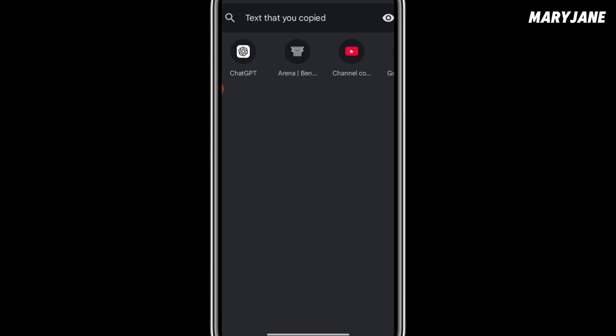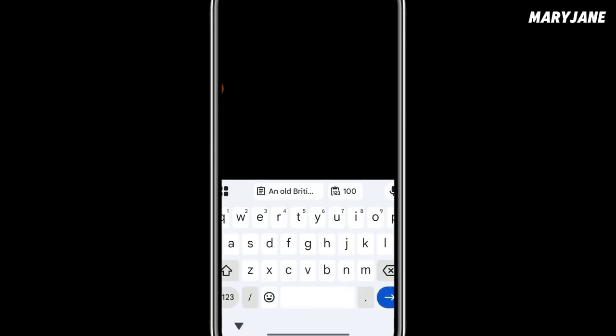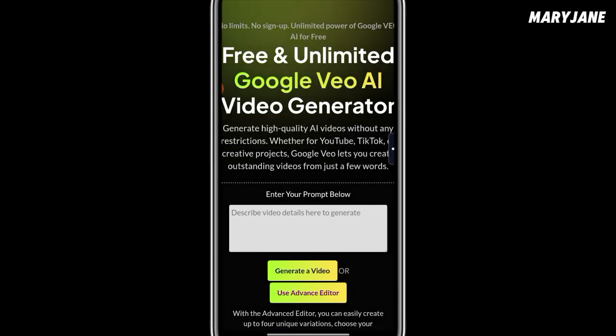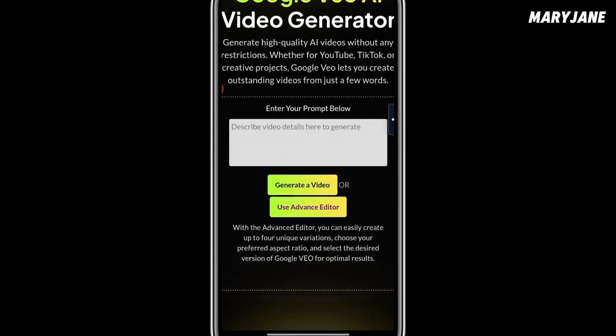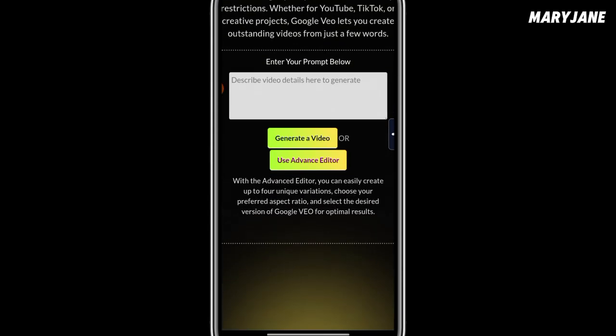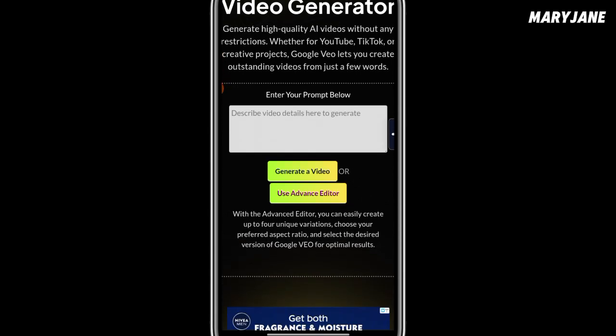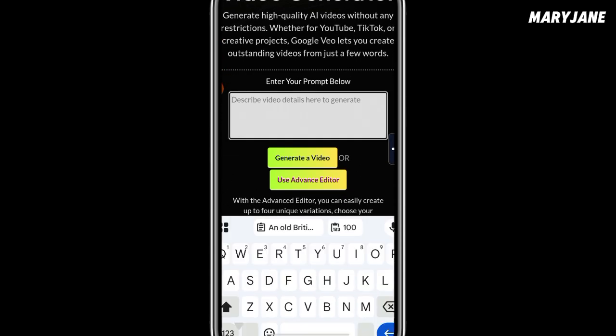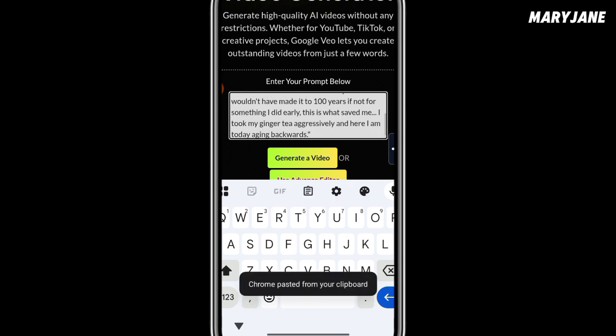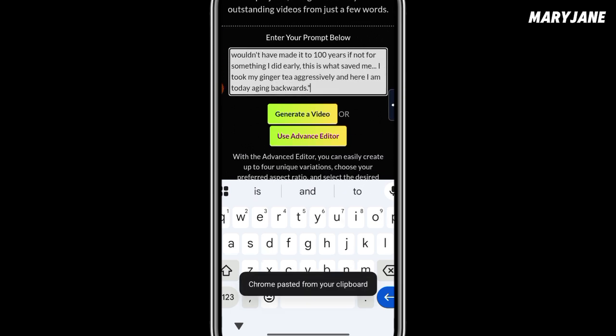So now this is good for those that are into storytelling, those that are creating videos, anything you want to do. Just make sure that if you want to create a video and you don't want any mistake, use this website. This website also generates videos, it generates prompts, and it generates images. So now let's paste our prompts. You click on paste. I have pasted our prompts, and the sweet thing about this website is you don't need to log in.